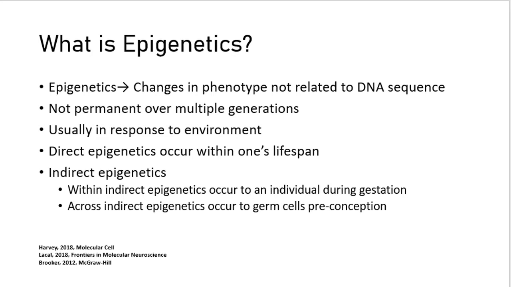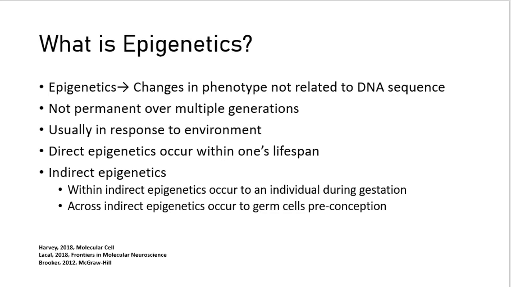So first things first, what exactly is epigenetics? Traits tend to be associated with the DNA sequence, but one's phenotype can be changed by other means. This is epigenetics. These phenotypes can be passed to offspring, so children or even grandchildren, but they do dissipate after multiple generations. However, a phenotype can just be in one set of offspring. Epigenetic changes tend to be a response to the environment or an external stimulus. So this can be a single event or prolonged exposure to something.